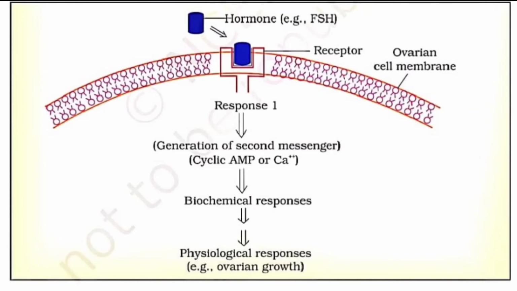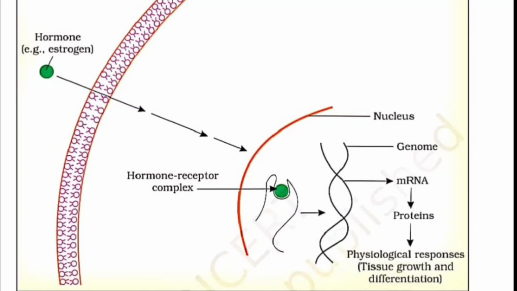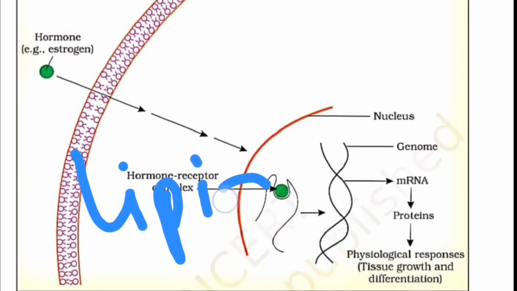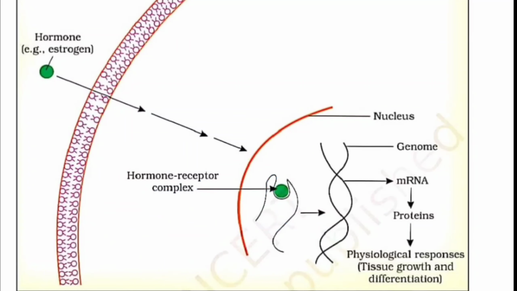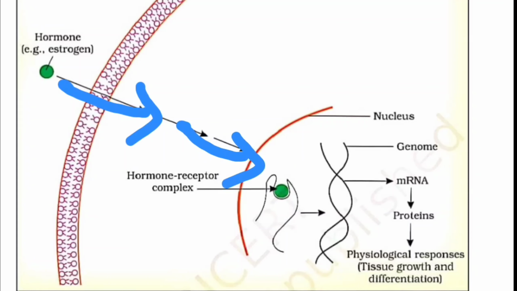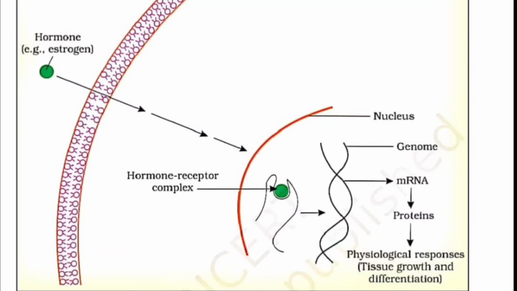And in the second case, we are observing the nuclear receptor. Here the example is the hormone estrogen. This is a steroid hormone, and steroid hormones are also made up of lipid, correct? And the cell membranes are also made up of lipids. So ultimately, this steroid hormone will easily enter the cell. And again, it will enter the nuclear membrane as well, because the nuclear membrane is also made up of lipid. And this hormone has reached here, making the hormone receptor complex.